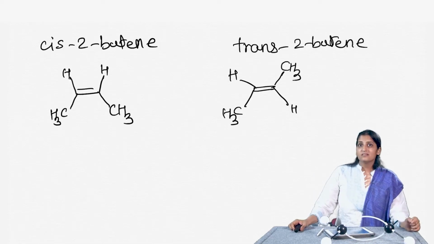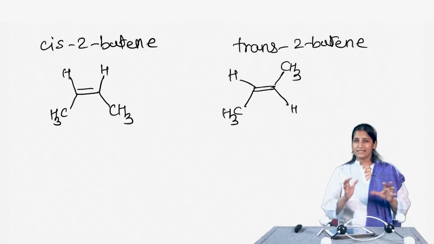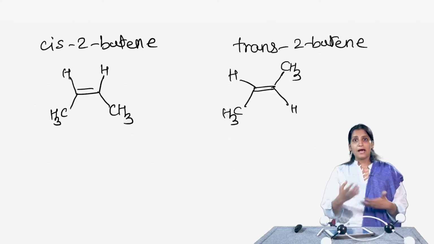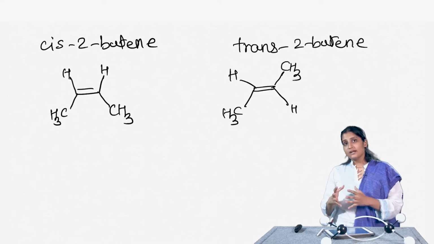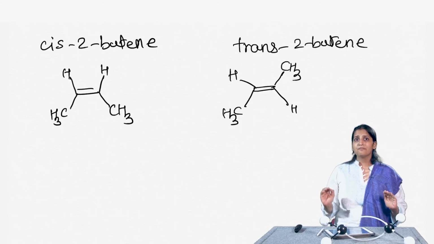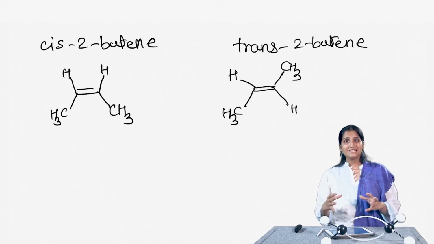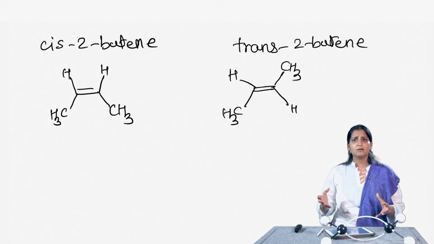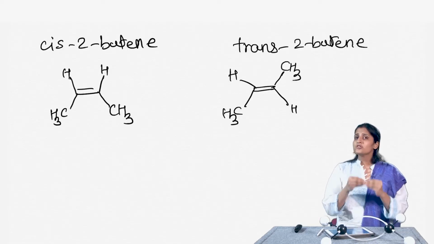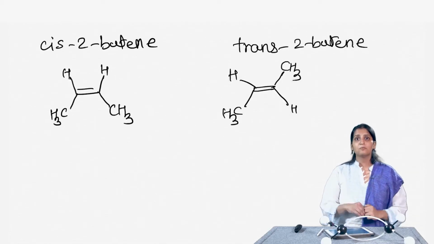Because we have an energy barrier to rotation around a double bond, the cis and trans isomers cannot really interconvert. Except under really extreme conditions, with enough energy to overcome the barrier and break the pi bond, typically this does not happen. This means that they can be separated from each other. This means that they have different physical properties, and different chemical properties as well. More often you will see that the two isomers have very different physical properties. They will have different boiling points, different dipole moments and so on. We are also going to look at some of the reactions which these two molecules do differently, wherein the chemical properties also differ.